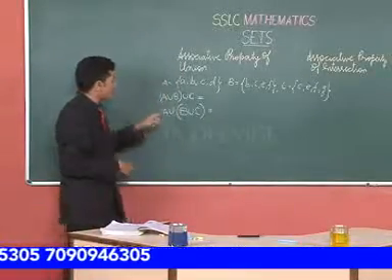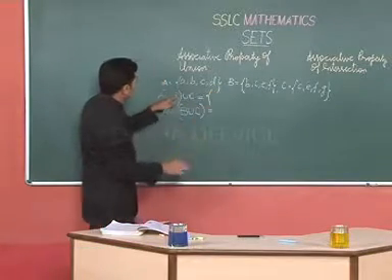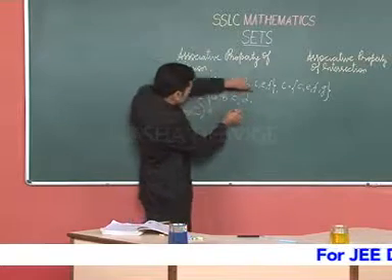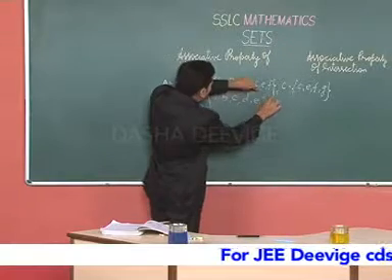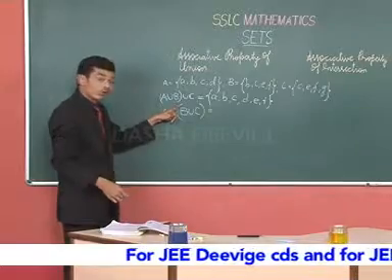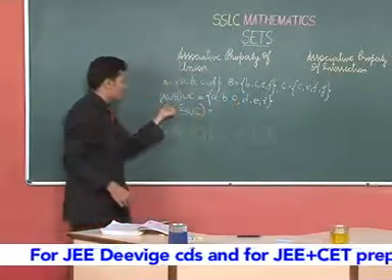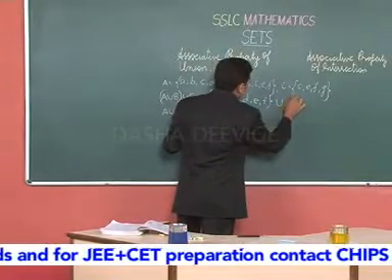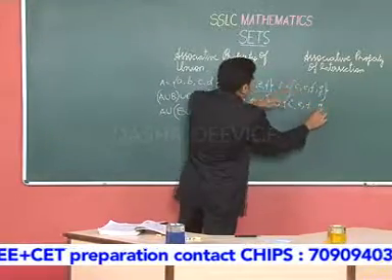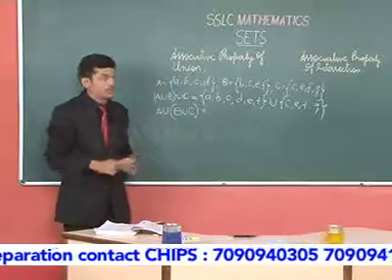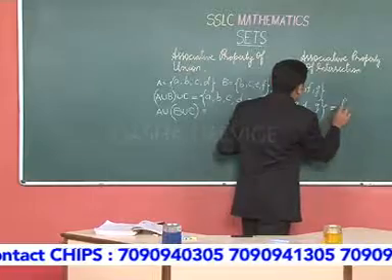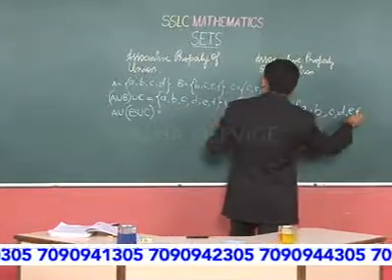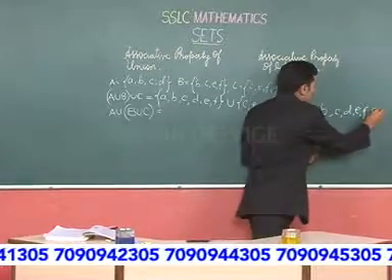Now let us see, A union B is what? We have A, B, C, D, and B and C are already taken, E is not there, and F. So A union B is A, B, C, D, E, F. This is the set we got for A union B. Now union C, which is C, E, F and G. When we apply this operation, we get A, B, C, D, E, F, and C, E, F are already there, so G. So we get this set.